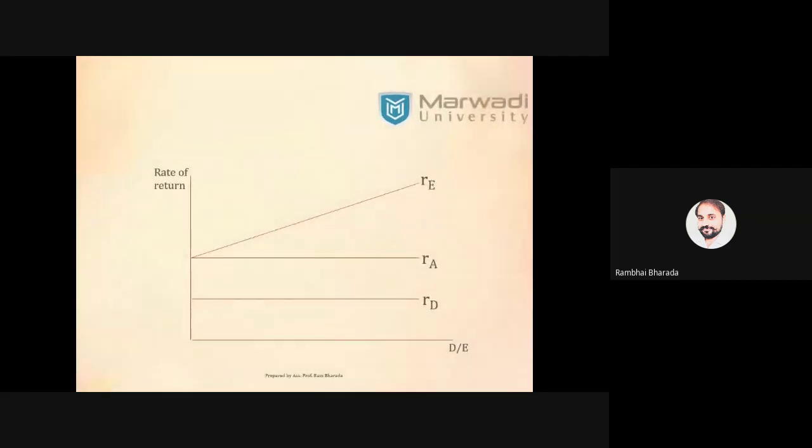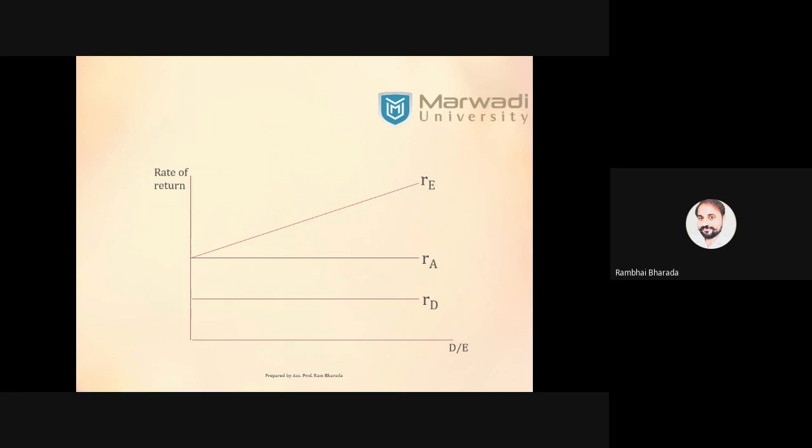Let me explain with this diagram. As the company uses more debt capital, the equity shareholders demand more return, so the cost of equity capital will increase as the company uses more debt. But Ko, the overall cost of capital, remains the same.